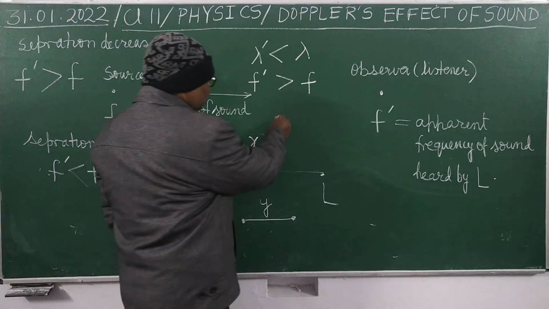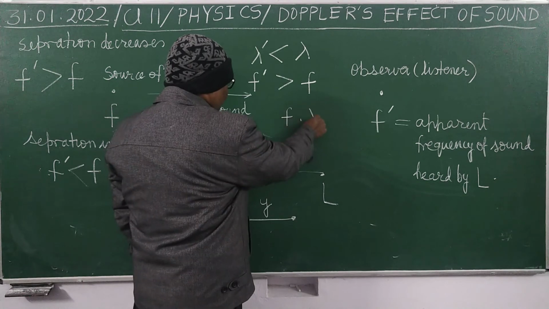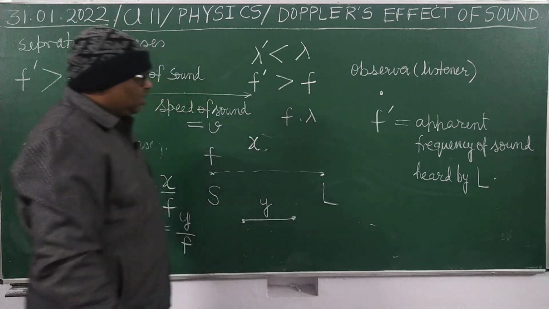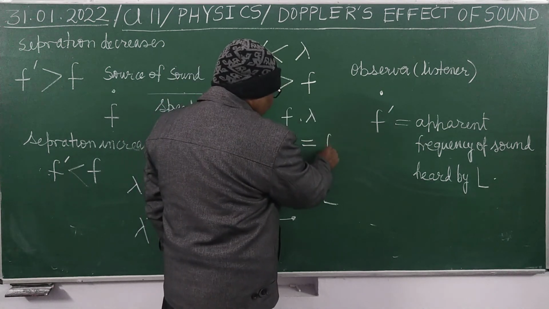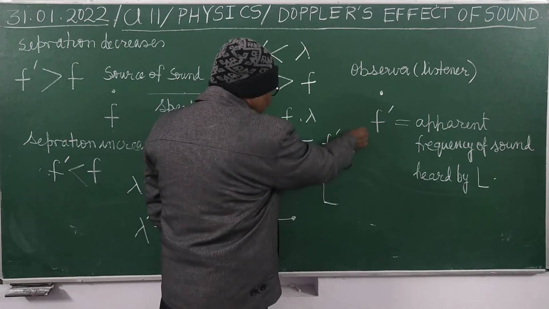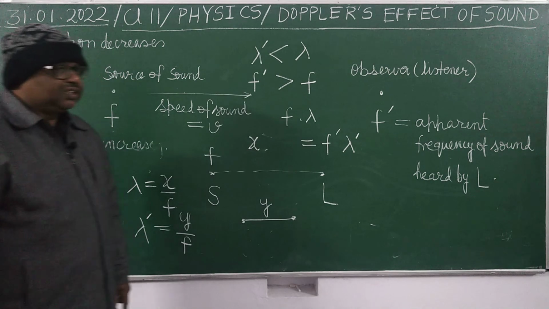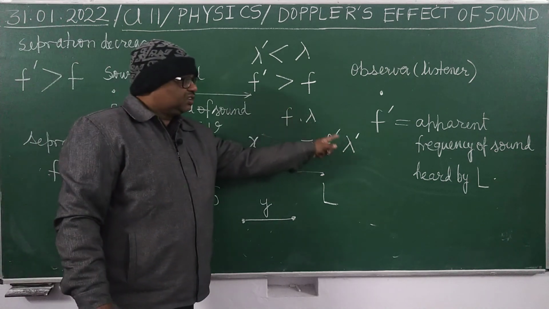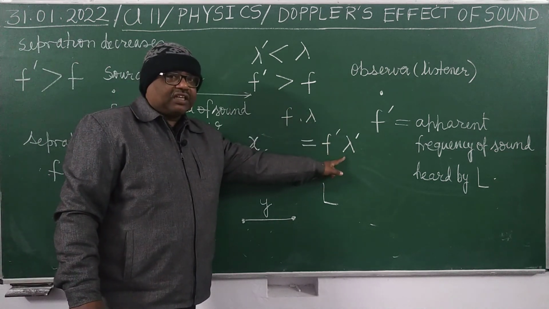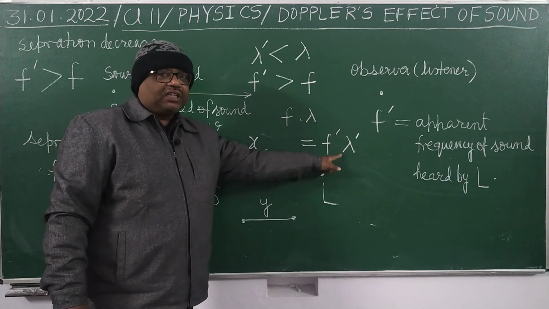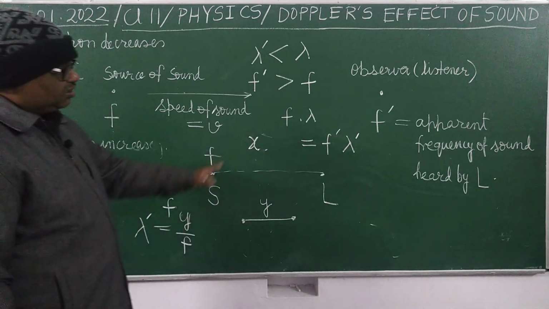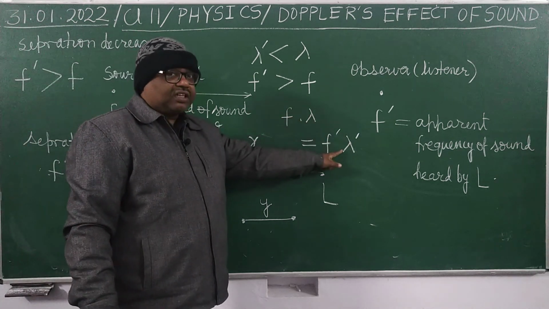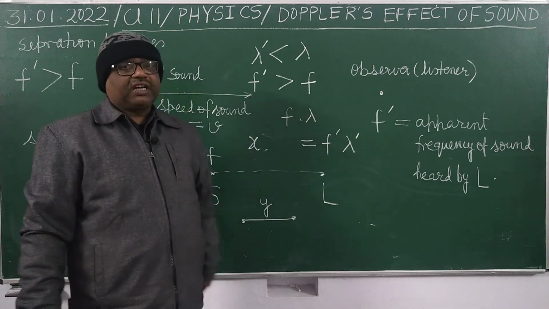What is speed? Speed equals f into lambda. So in the first case, f into lambda will be equal to f dash into lambda dash in the second case. Here you can see lambda is decreasing. Since lambda is decreasing, therefore frequency will increase. It is clear?